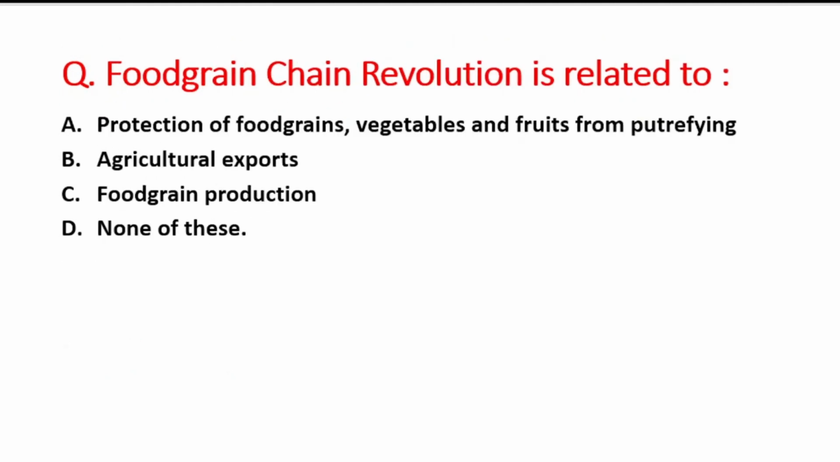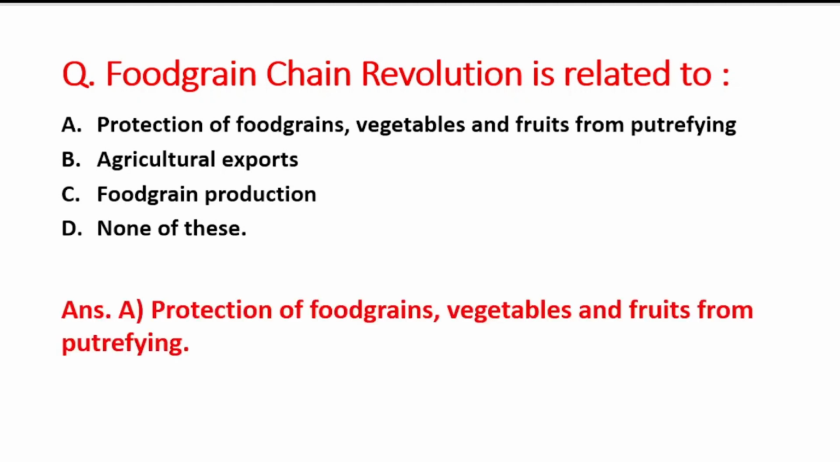Next question is food grain chain revolution is related to A option is protection of food grains, vegetables and fruits from putrefying, B is agriculture exports, C option is food grain production, and D option is none of these. So right answer is option A, that is protection of food grains, vegetables and fruits from putrefying.